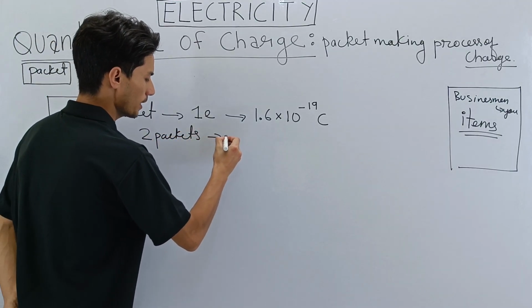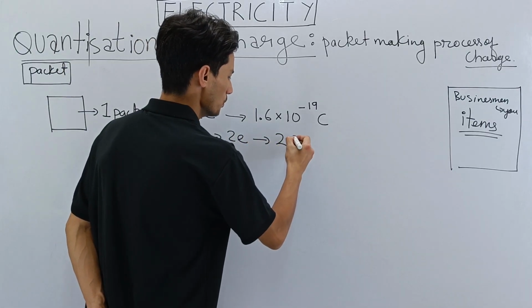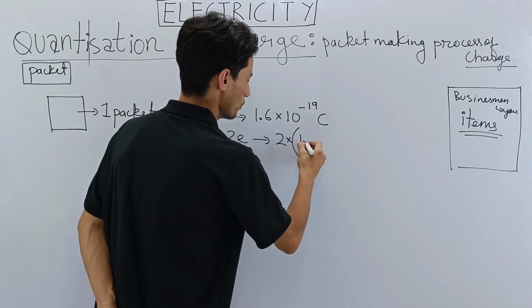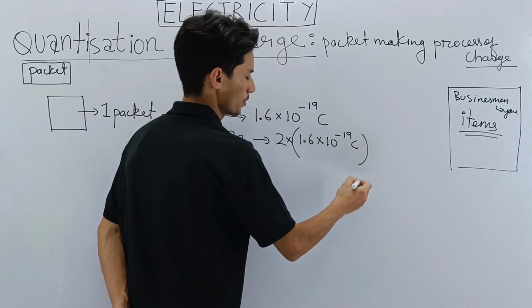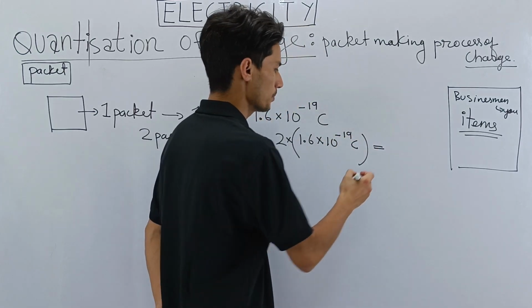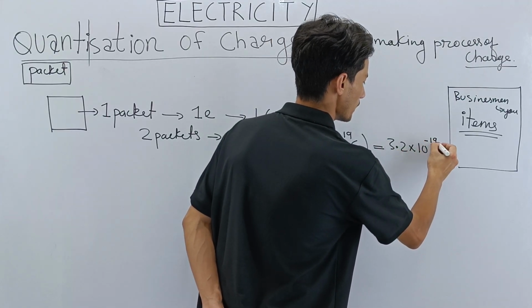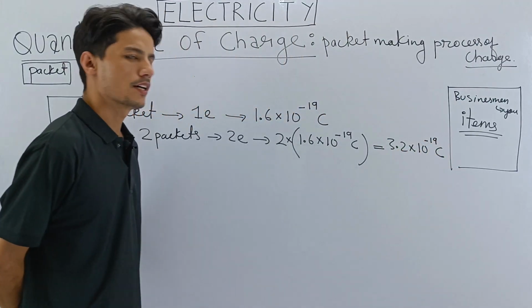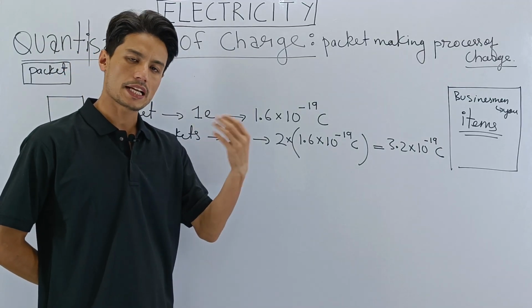2 packets means you are taking 2 electrons. That means you are taking 2 times 1.6 into 10 to the power minus 19 coulomb, which will give you how much? You multiply it, it will give you 3.2 into 10 to the power minus 19 coulomb. Likewise, depending on your need, how much you need, you take that much packet.